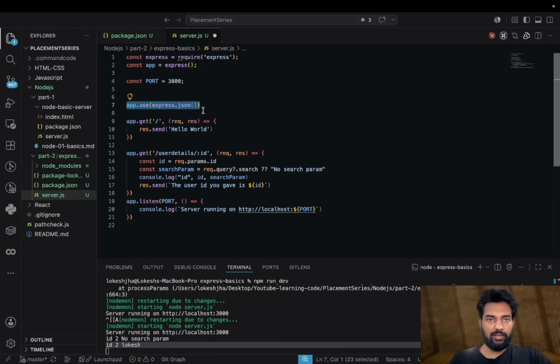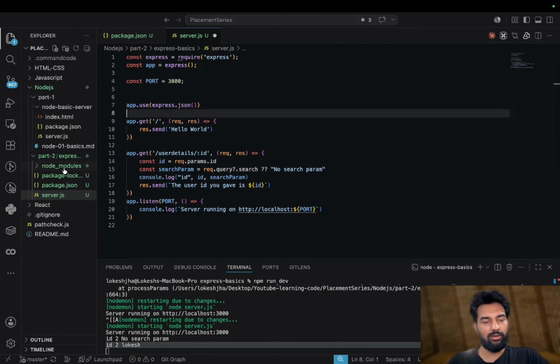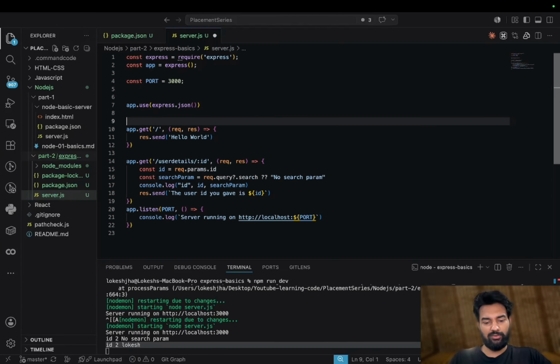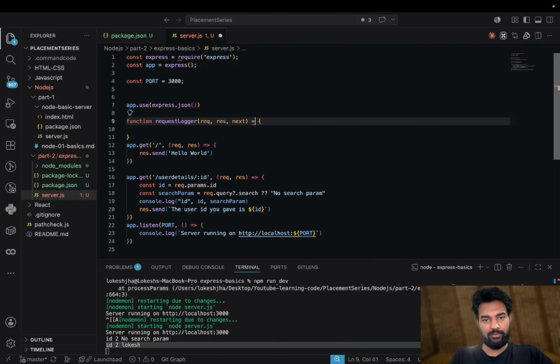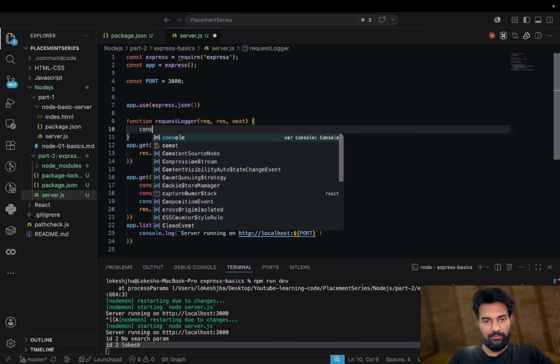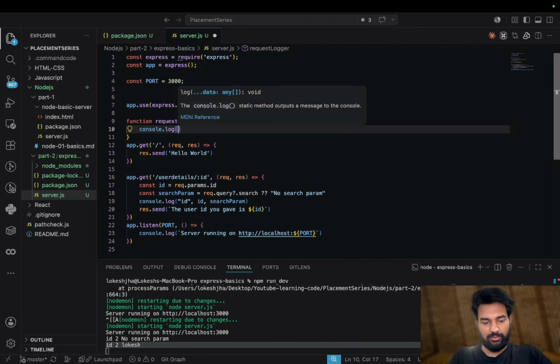Now if you want a custom middleware, currently we can write it here, but later we will create a folder and inside that create a middleware. There we will write all the logic we have understood right now. So here you can write a function, requestLogger, and inside this you will have request, response, and next. Now we have console.log. We're just logging the request, nothing more.